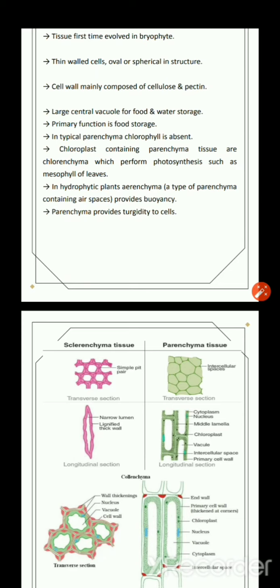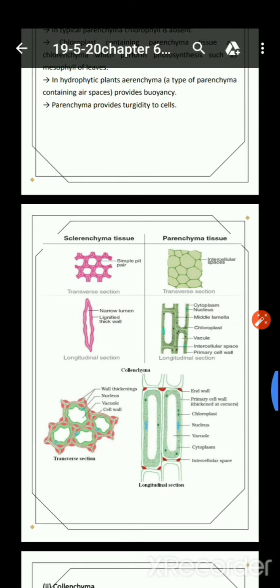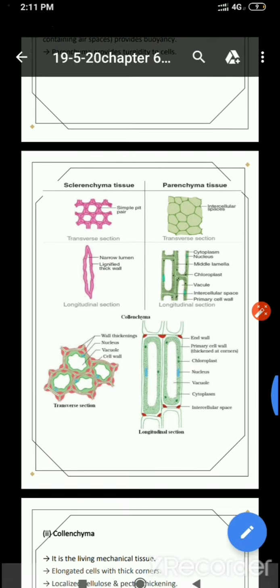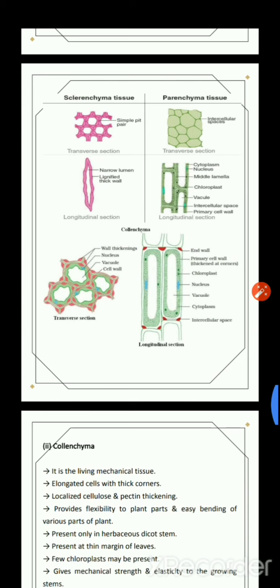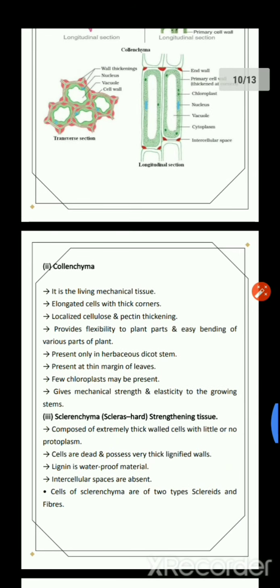They provide buoyancy. Buoyancy means they help the aquatic plants to float on the water. Parenchyma also provides turgidity to the cells. Now you can see the structure of the sclerenchyma tissue, parenchyma tissue, as well as the collenchyma tissue.